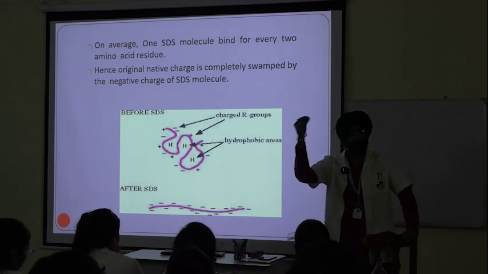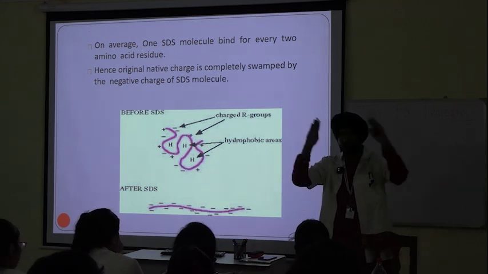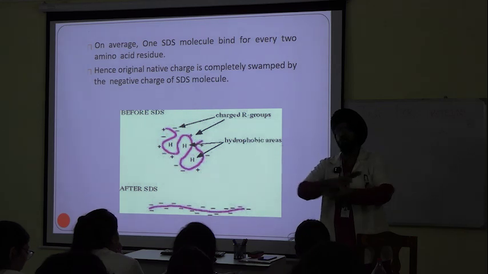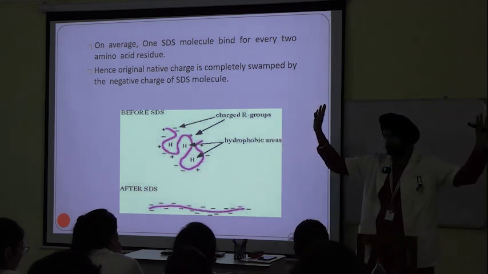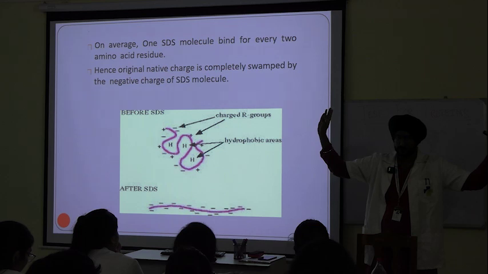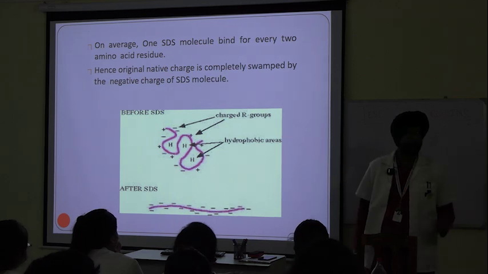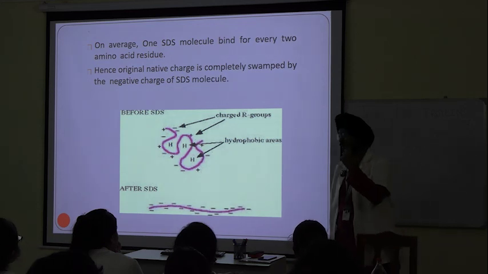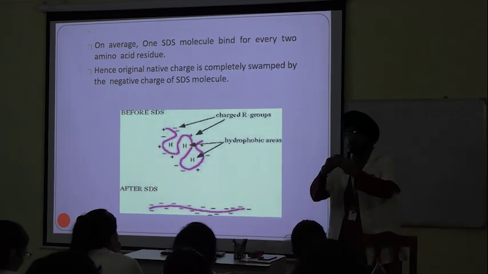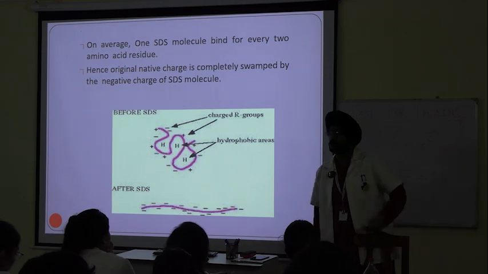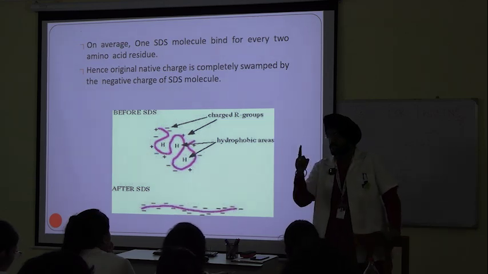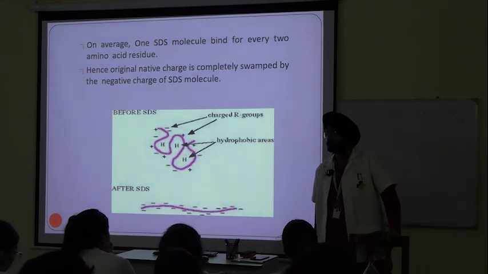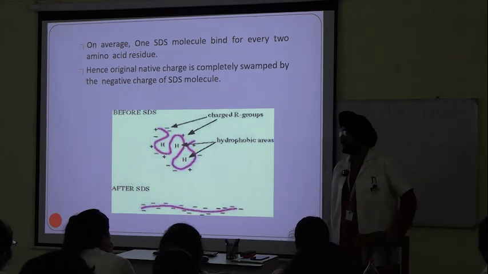We rain electrons on it, so it is thoroughly negatively charged now. So each and every separating entity will have a comparable, even charge to mass ratio now, and a comparable shape. That is why SDS is required.